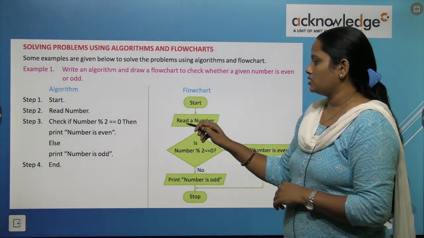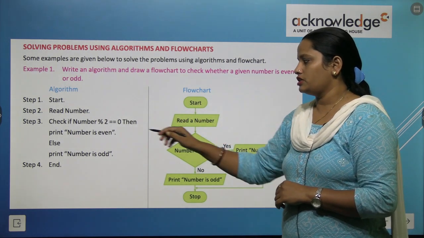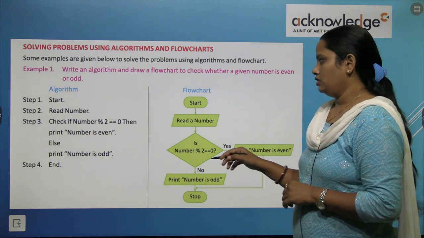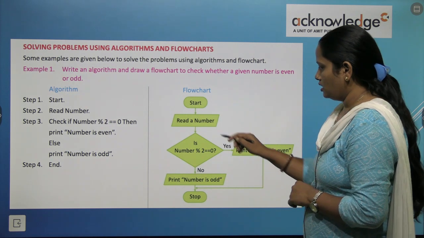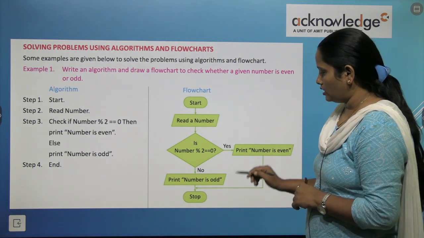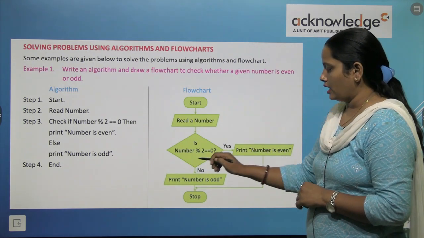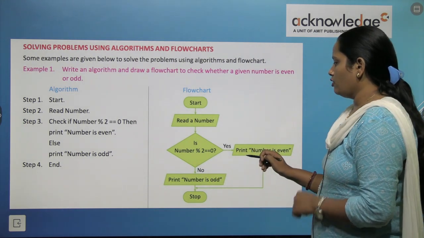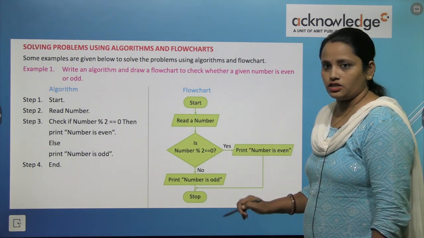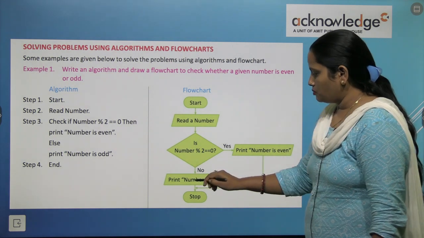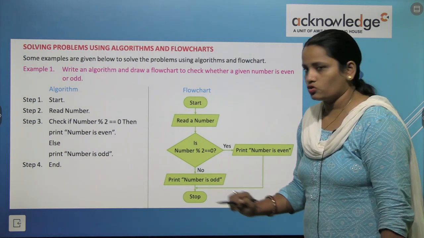Same thing we can see, start is written here, read number is written, then the third step is written here in our decision box, and we can see that one line is going in, the flow line, but 2 lines are coming out of the decision box. One is this yes line and another is this no line. So if the answer is yes, print number is even, and if the answer is no, print number is odd. And this step is also going to the stop button, and this process is also going to the stop button.